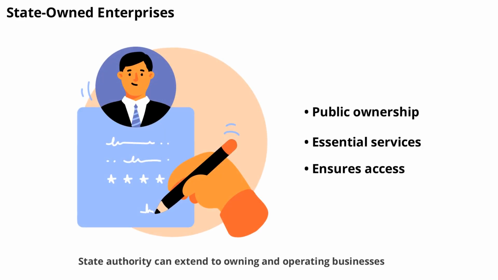State authority can extend to owning and operating businesses known as state-owned enterprises. These companies provide essential services such as electricity, water, or transportation. State ownership allows governments to ensure access and affordability for all citizens.